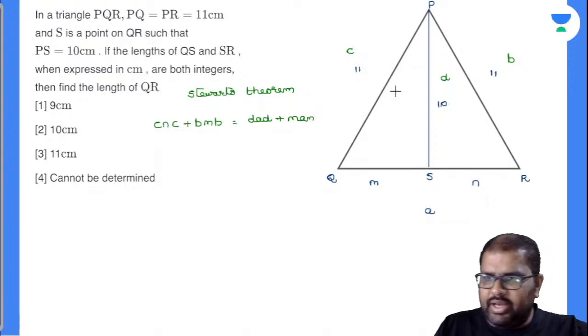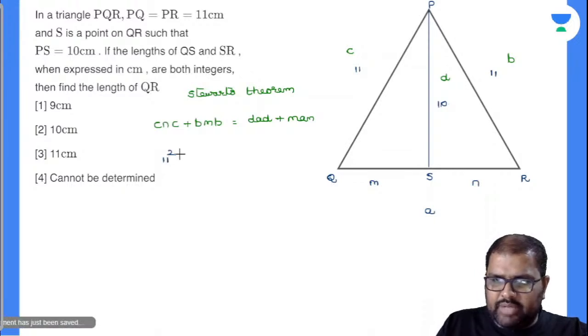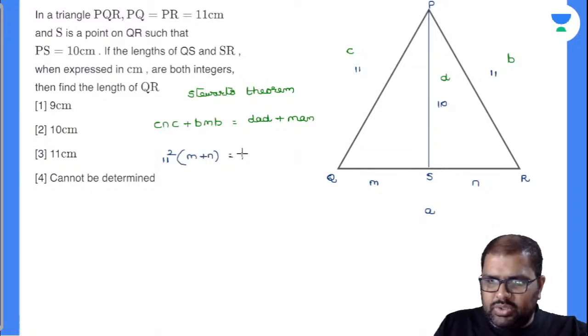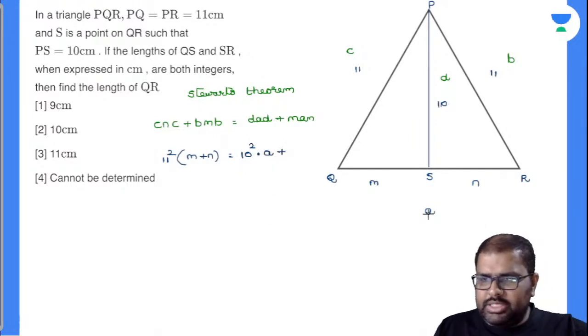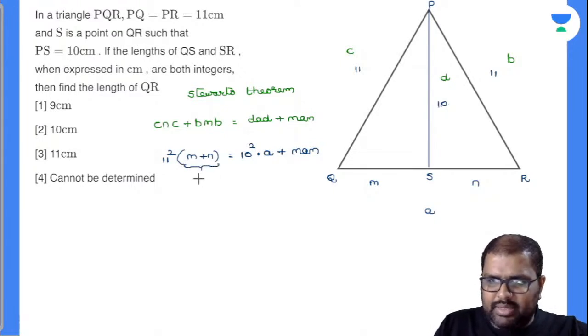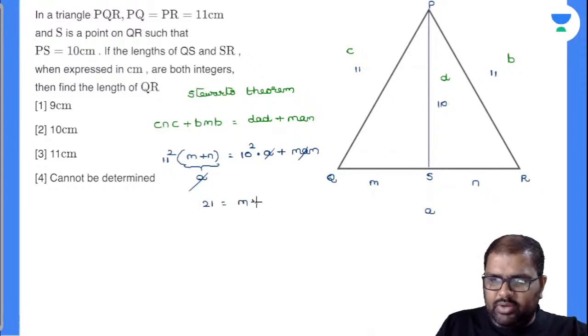Now what is your C value? 11. So 11 into 11, 11 square. Your B value is also 11 square. I'll take it common, so M plus N will be left over here, equal to your D value, which is 10, so 10 square into A, plus M, A, N. I don't know these values now. M plus N is nothing but equal to A only. So I can cancel A from everything. 11 square minus 10 square is 21. 21 is equal to M into N.